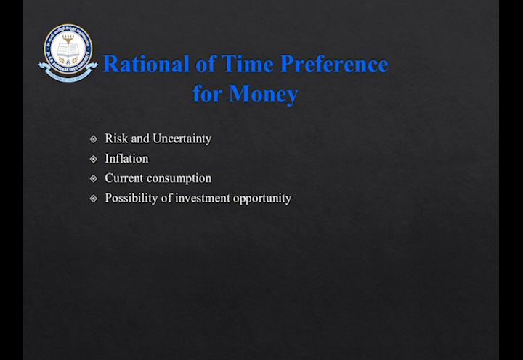What is the rationale for time preference of money? What is the motive? What is the scientific rationale of time preference for money? Why do we give so much preference to receiving money today rather than in the future? The first rationale is that the future is full of risk and uncertainty. Nobody can predict what is going to happen in future.